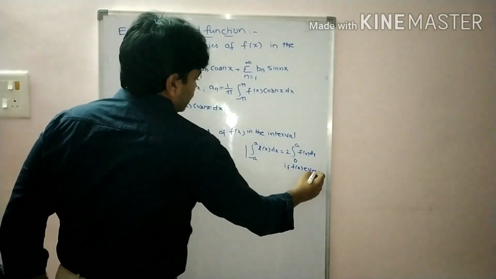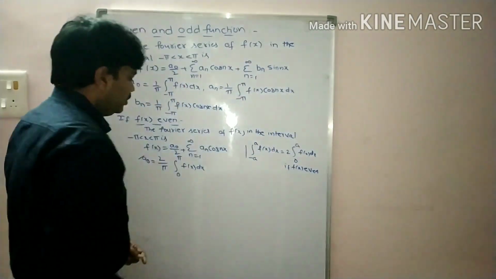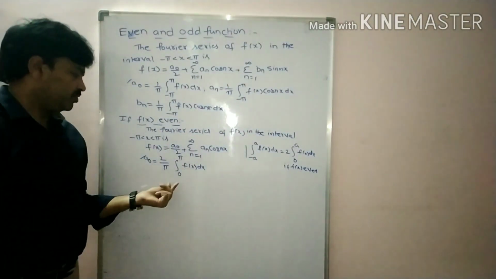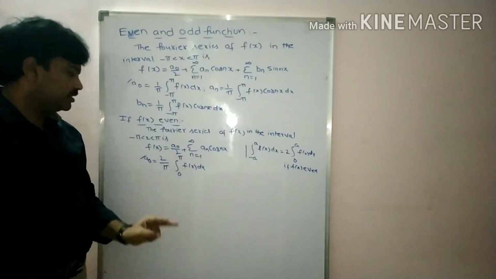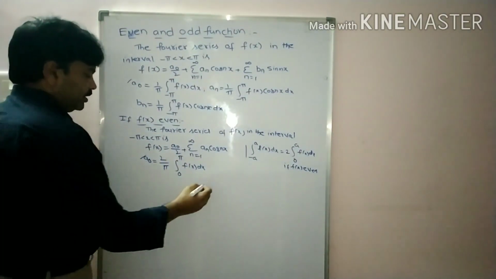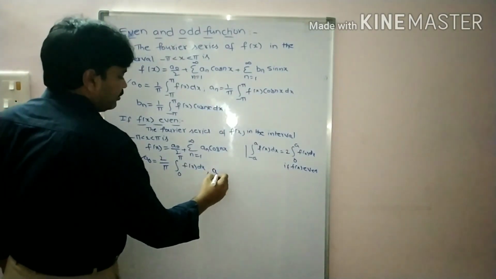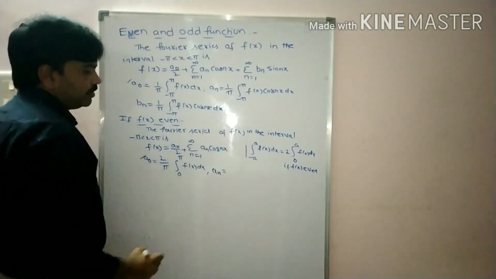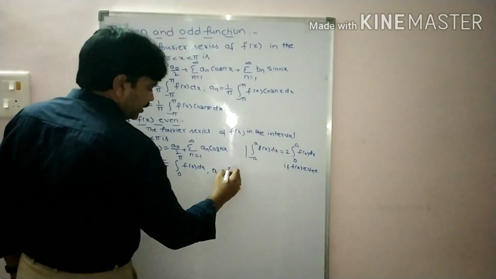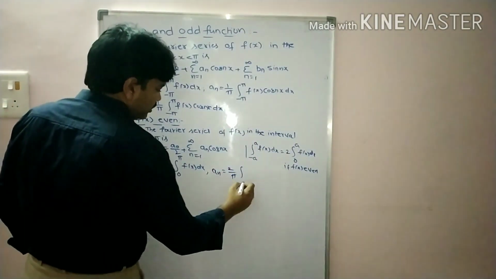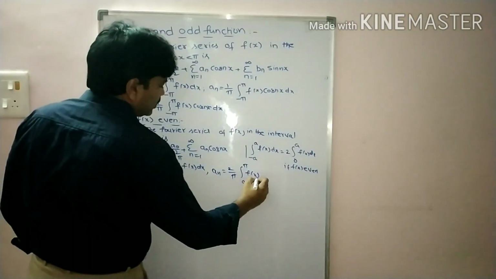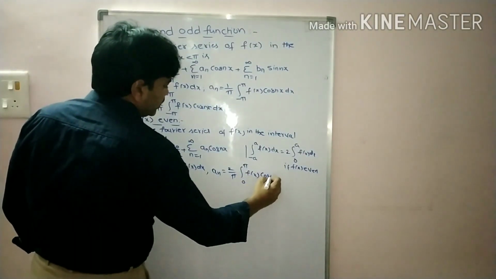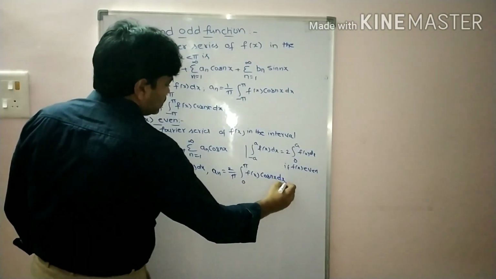So you got a0 value 2 by pi integral 0 to pi f of x dx. Similarly, an is 2 by pi integral 0 to pi f of x cos nx dx.